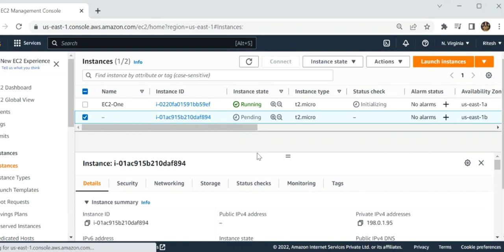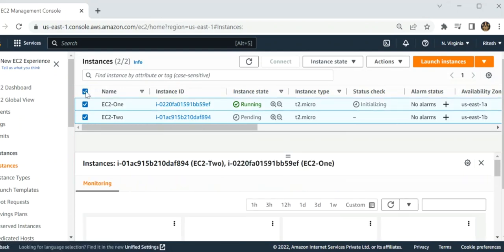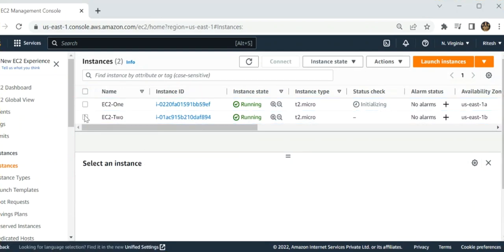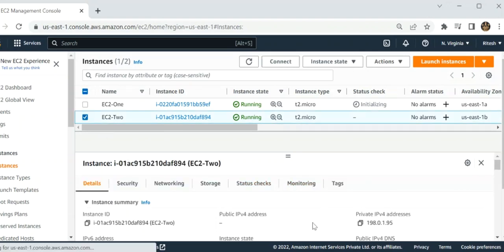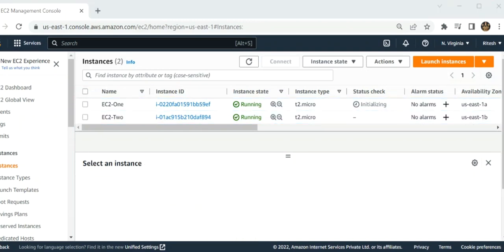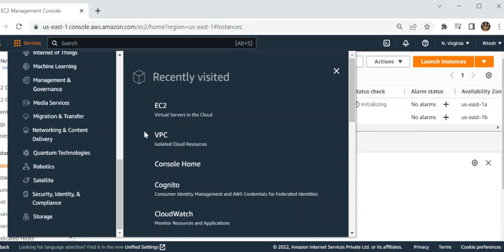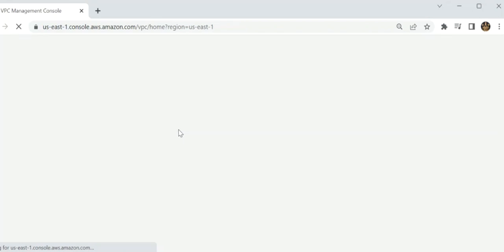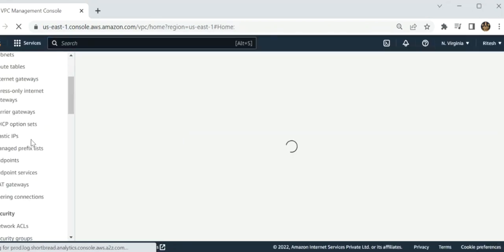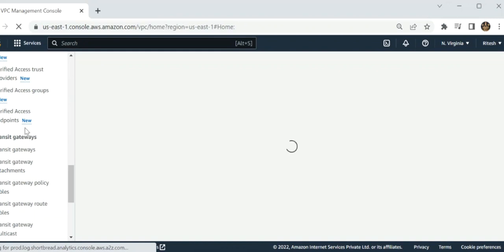Now after that I have to create my transit gateway. I have to go to my VPC and click on transit gateway. This is my public IP address and this is private. I have to go to VPC and choose the services of transit gateway. These are the functions which I have to click. So now click on transit gateway.